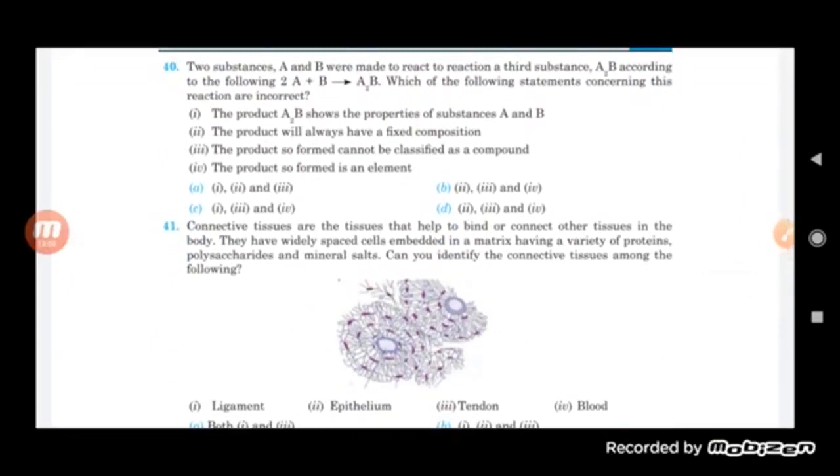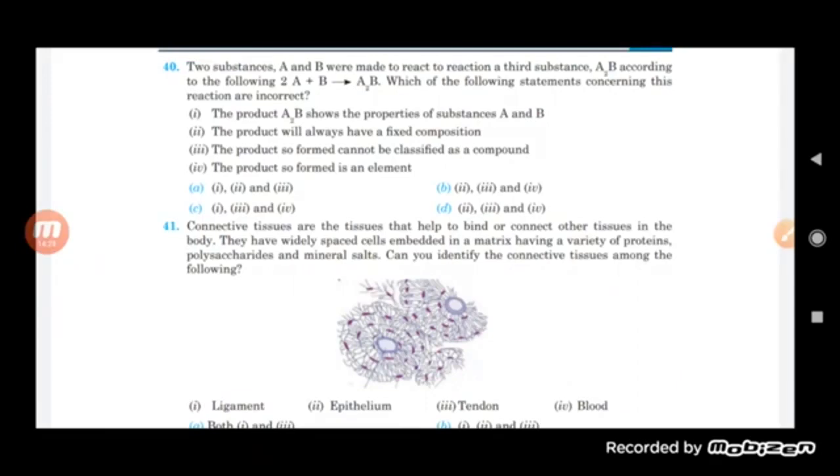Now two substances, A and B, are made to react to form a third substance, A2B, according to the following reaction: 2A + B gives A2B. Which of the following statements concerning this reaction are incorrect? So there are two substances given here, A and B, and they are made to react to form the third substance, A2B.